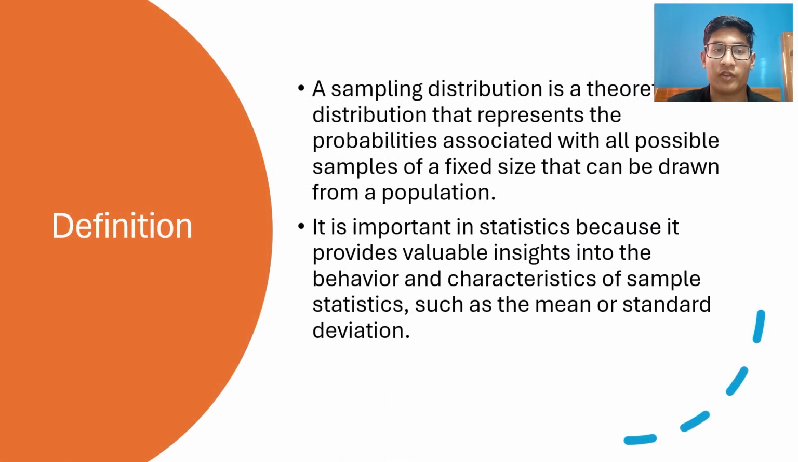First of all, the definition. A sampling distribution is a theoretical distribution that represents the probability associated with all possible samples of a fixed size that can be drawn from a population. It is important in statistics because it provides valuable insights into the behavior and characteristics of the samples' statistics, such as the mean or standard deviation.